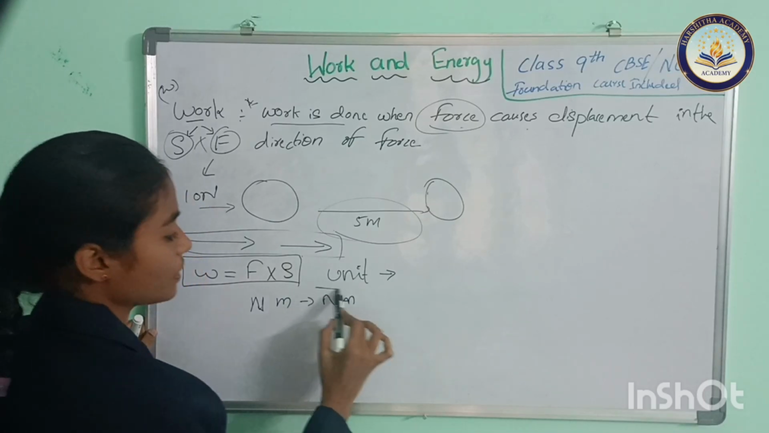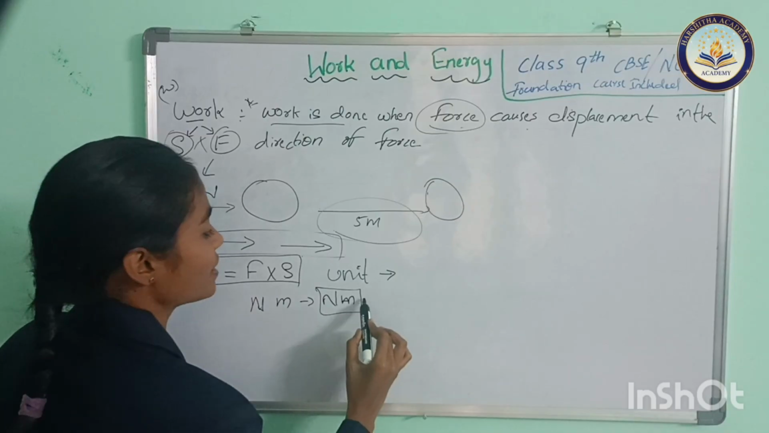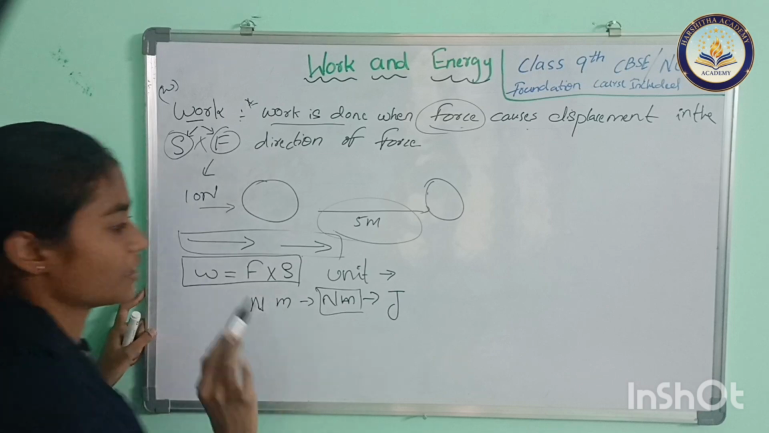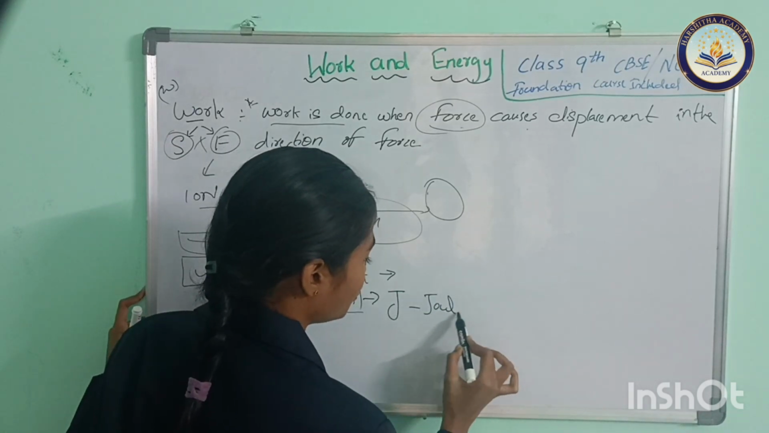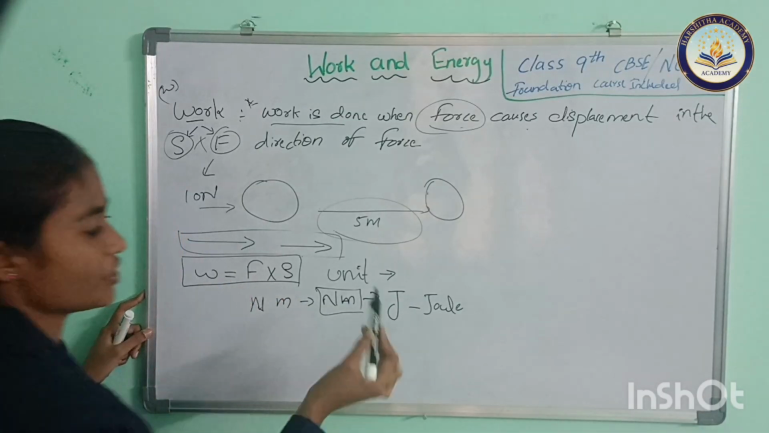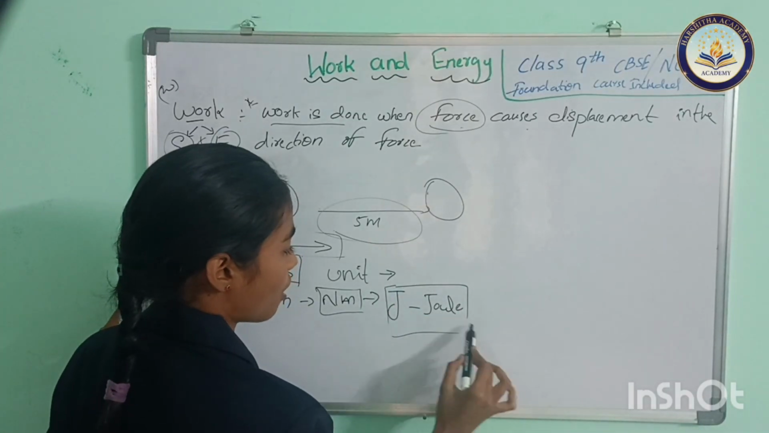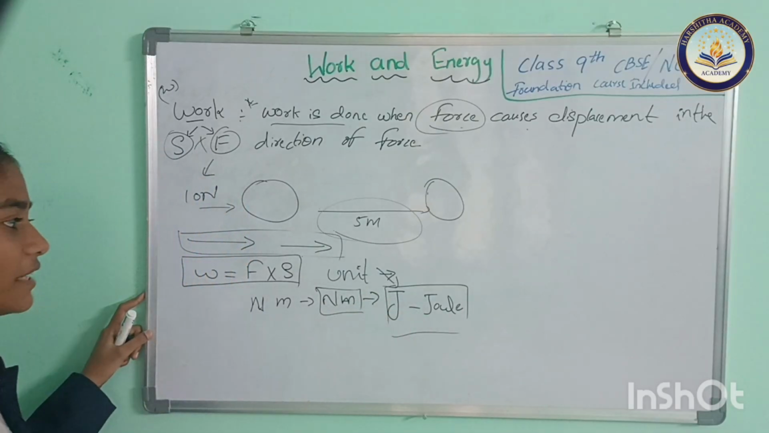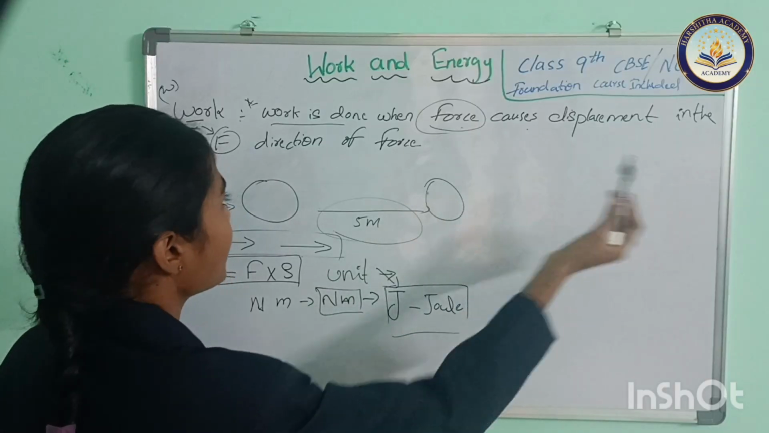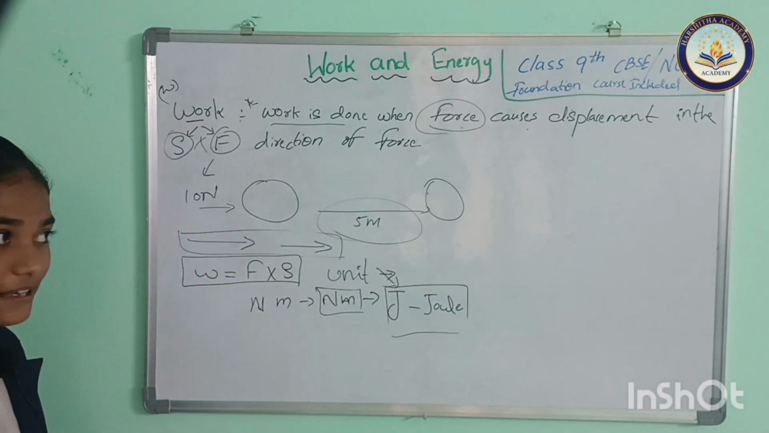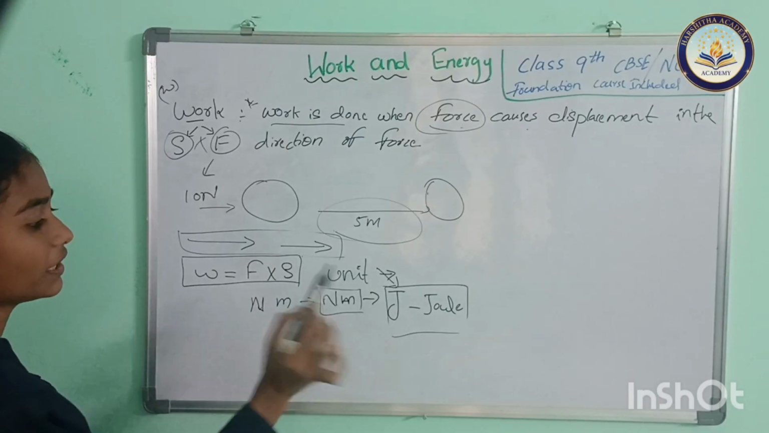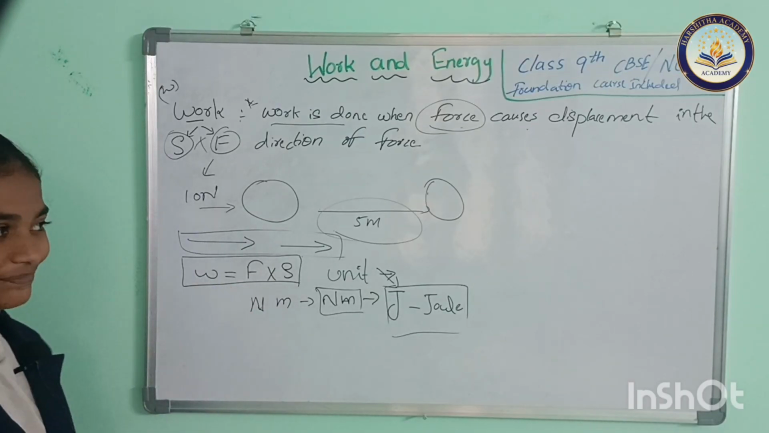This Newton meter is also called 1 joule, which is denoted by J. J means joule. Joule means 1 Newton meter. So here the unit is 1 joule. Note down what we know: firstly, work is done when force causes displacement in the direction of force, and next, the formula of work is force into displacement, and the unit is 1 joule, where 1 joule is 1 Newton meter.